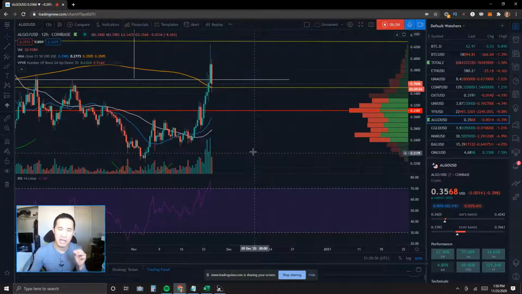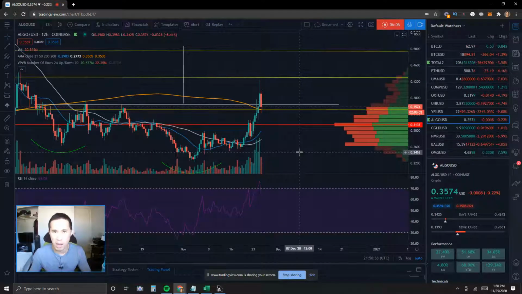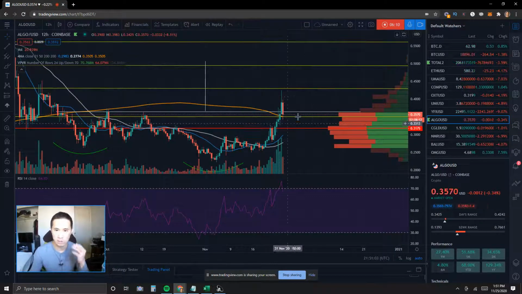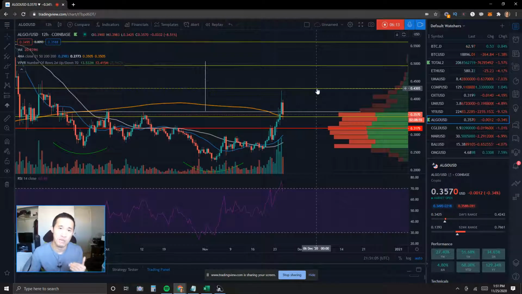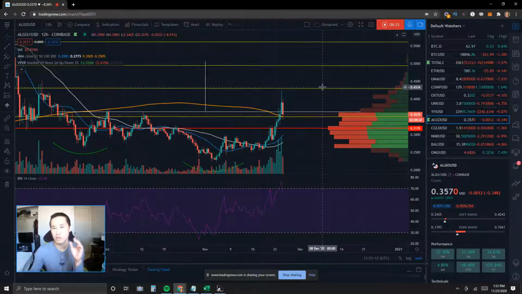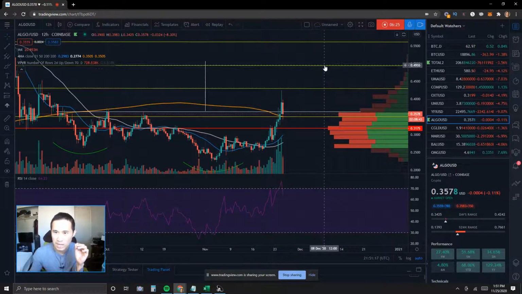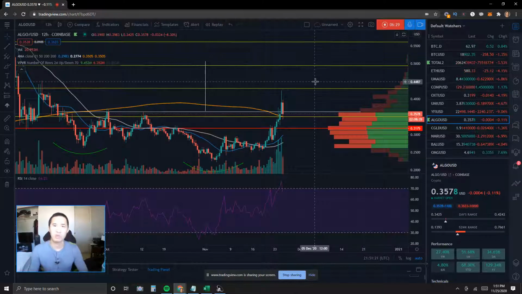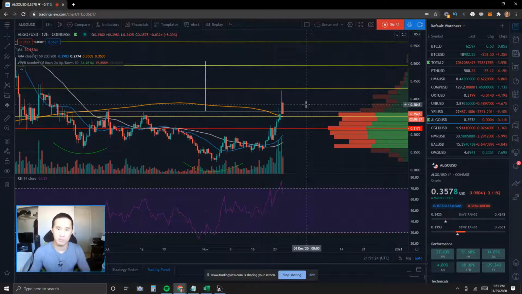Let's take a look into the bullish and bearish case scenario. Now, the bullish case scenario, well, obviously for us to break this next Fibonacci retracement level at about 43 cents and continue towards the measured target of a little over 50 cents. Now, this is going to be very major resistance, like I have been mentioning, as well as the 50 cent level, that's also going to be pretty major resistance as well. So that is something to be keeping in mind.